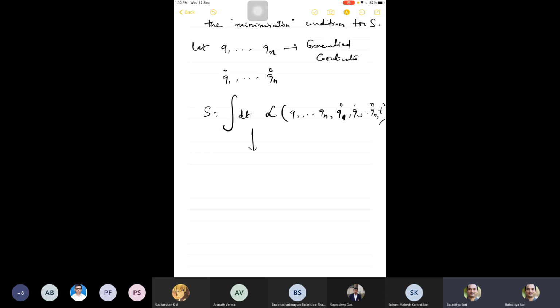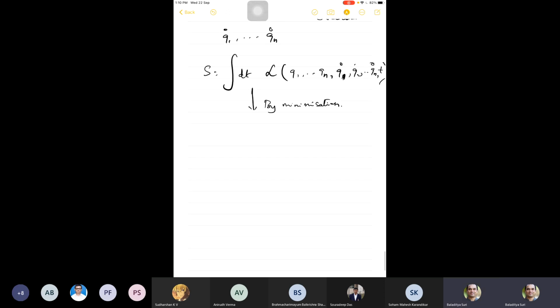So this is the action integral, and from this, by minimization, they came up with an equation of motion which looked like this: ∂L/∂qi is equal to d/dt of ∂L/∂qi dot, for each i.